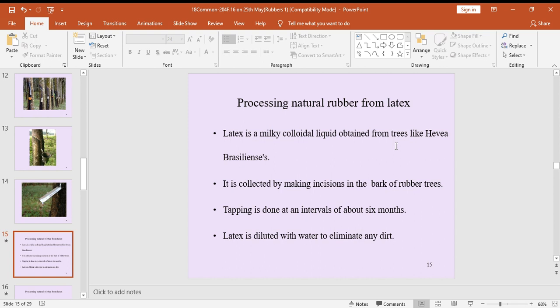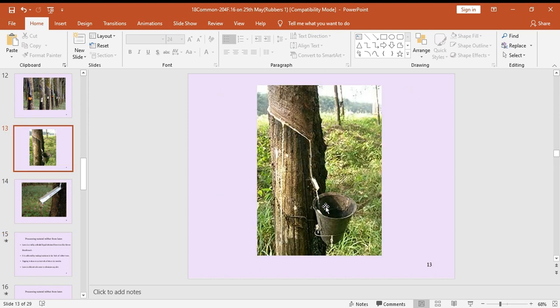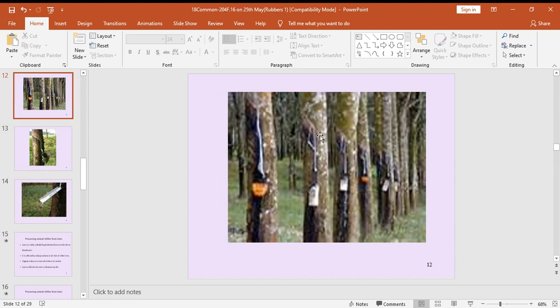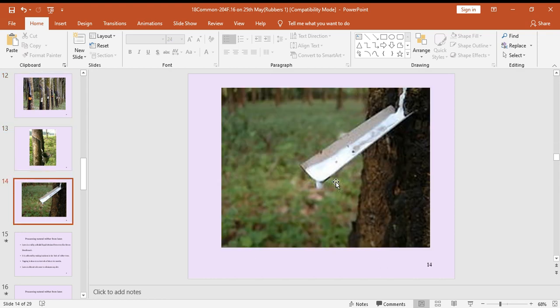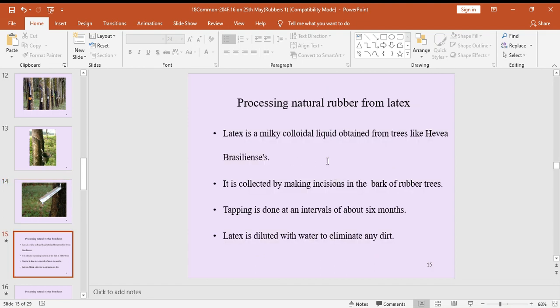From those trees we collect latex, a milky colloidal liquid, right? It is collected by making incisions in the bark of the rubber trees.